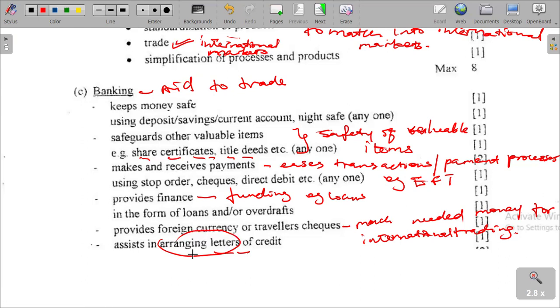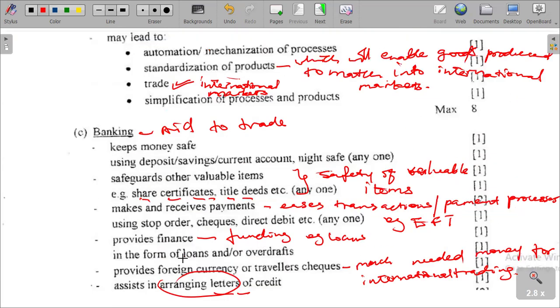Quite a lot of time, we understand that money needs to be kept safe. We also have the risk of it being stolen, the risk of it being torn and so forth. So banks actually provide services that are quite important in facilitating and ensuring that trade can take place.